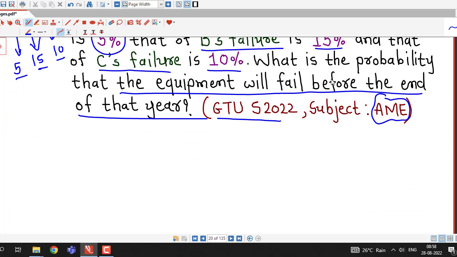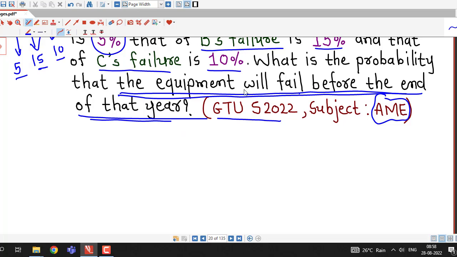We are asked to find the probability that the equipment will fail before the end of the year, and we will find the probability of the complementary event of this event. The complementary event of this event, which is the equipment will fail before the end of the year, is the equipment will not fail or equipment will function before the end of the year.